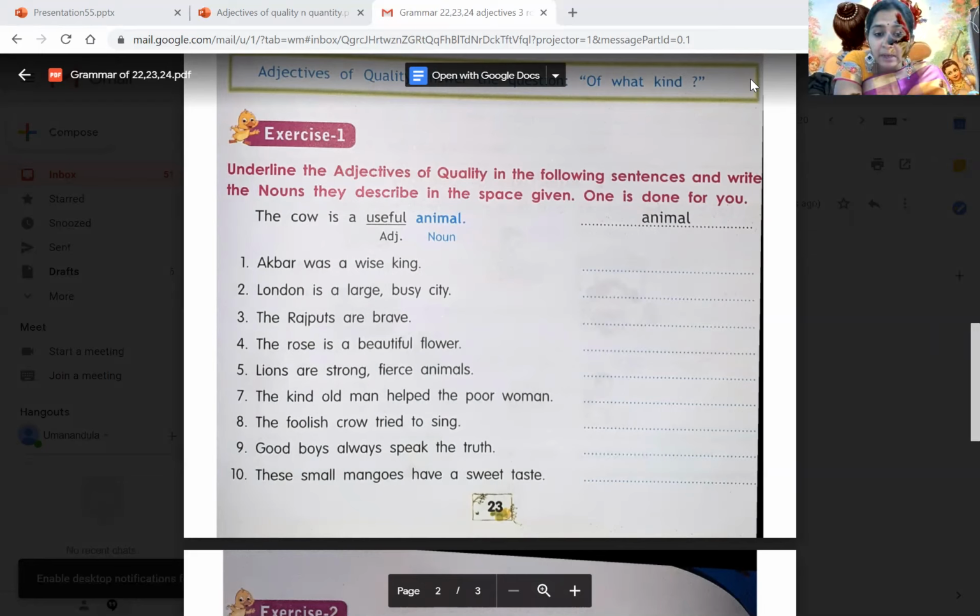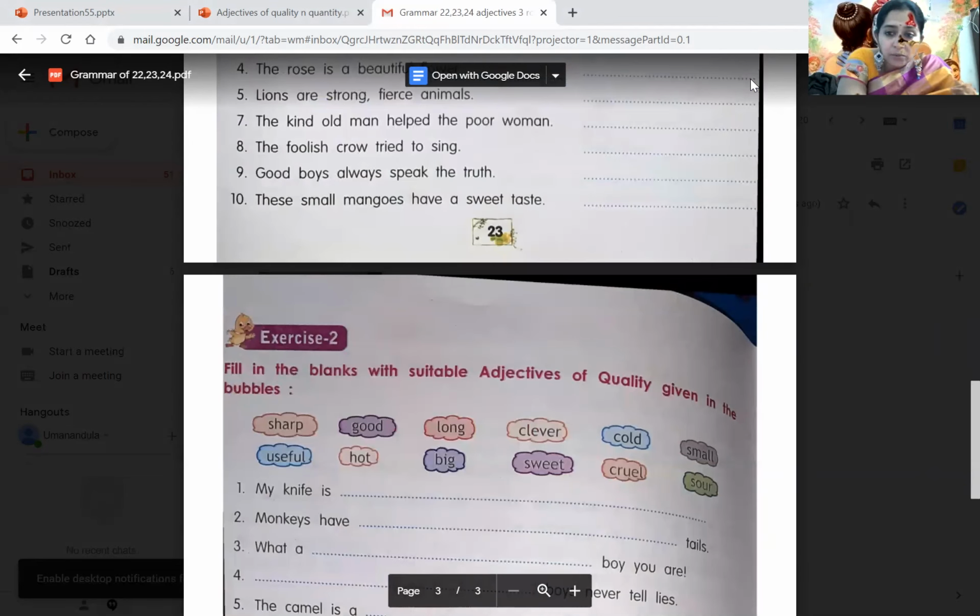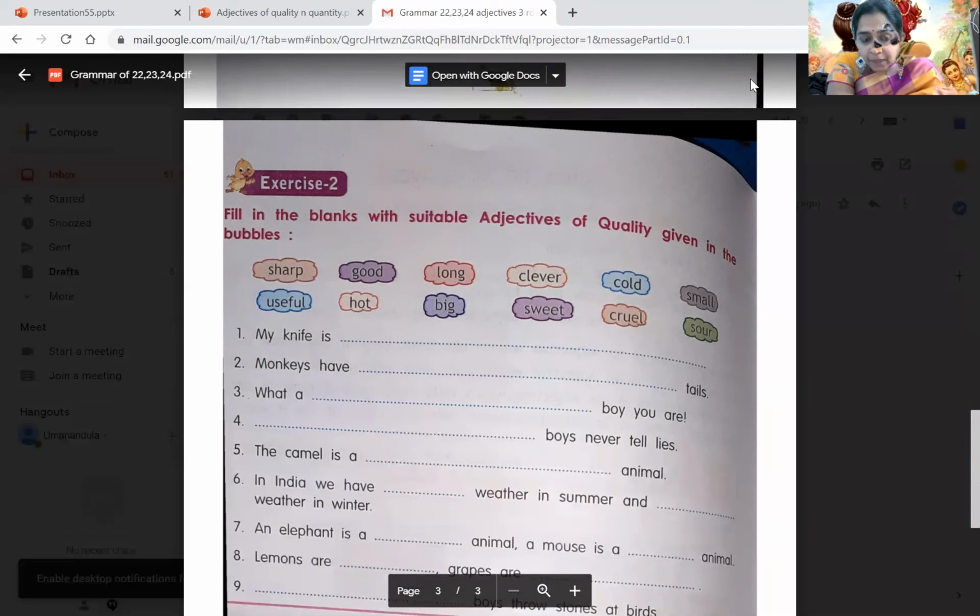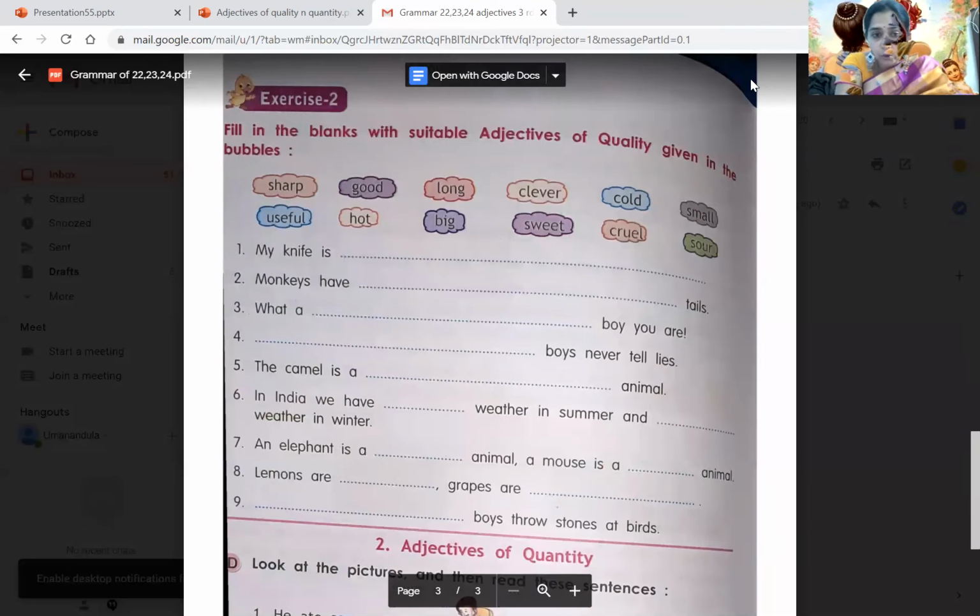These small mangoes have a sweet taste. So small mangoes. What kind of mangoes? Small. And sweet taste. What kind of taste? Sweet taste. So these are all called adjectives of quality. Okay, children, now I'll be going to exercise 2.